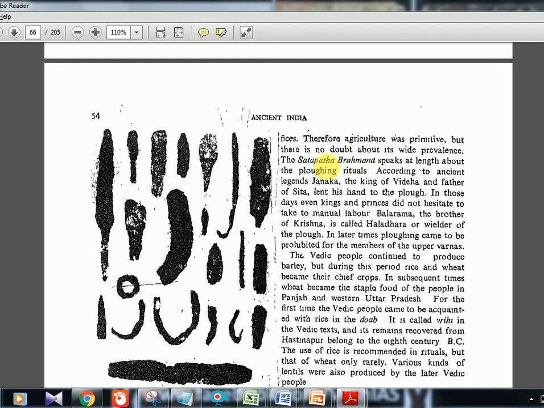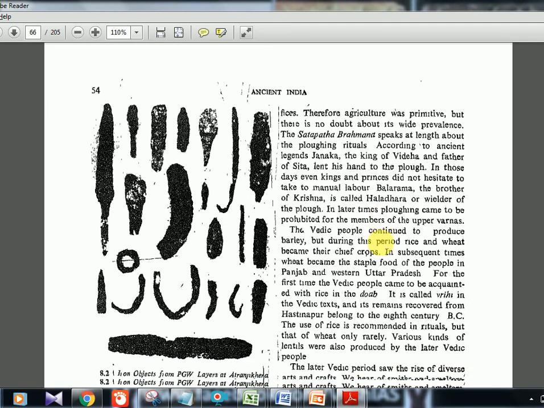Again, the Satapatha Brahmana is actually speaking about the plowing rituals. Okay, there were rituals associated with plowing. Even now we have harvesting festivals. So in the later Vedic times also we had this, and it's mentioned in the Satapatha Brahmana. Brahmana, I told you, consists of rituals. Then Balarama, the brother of Krishna, which you have seen in that serial maybe, is always holding the hal, he is called Haladhara, the wielder of the plow. So that means even the kings were also participants of these plowing rituals. That is what they are symbolizing through the Balarama character.